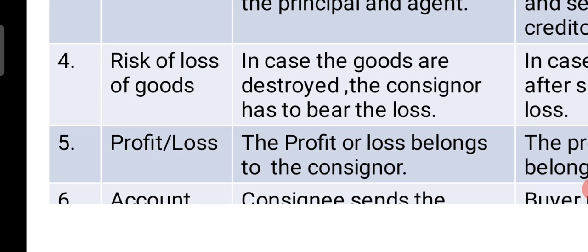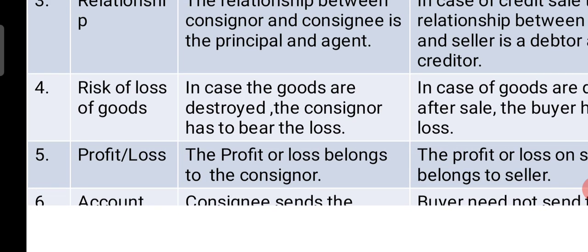account sales. Here it does not appear properly, but the sixth point is account sales. It is a statement prepared by the consignee and sent to the consignor periodically at some intervals, meaning month wise, quarterly, half yearly or yearly. He prepares the statement and sends it to the consignor. That statement is called account sales.